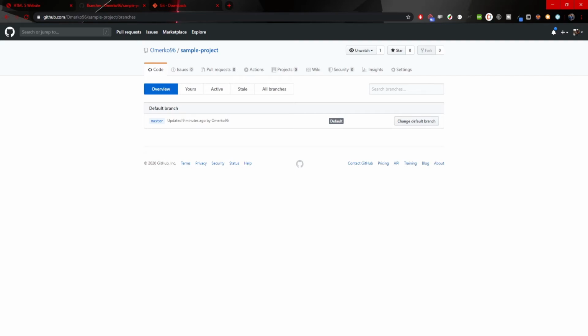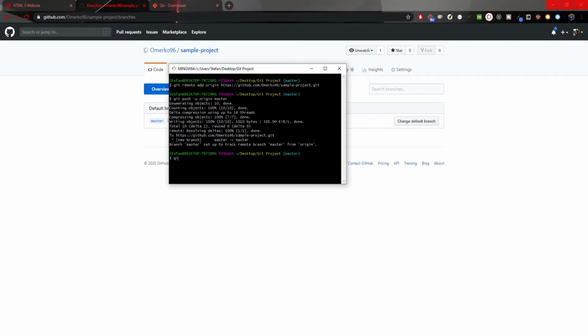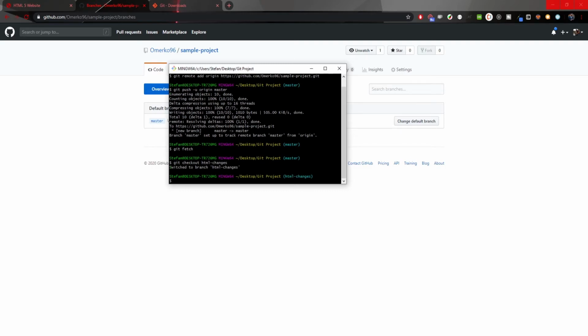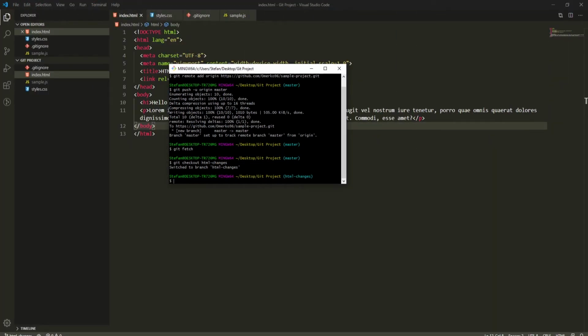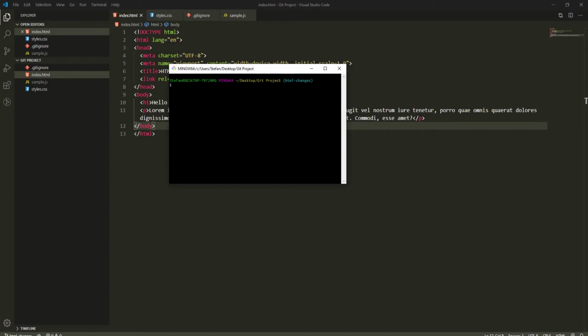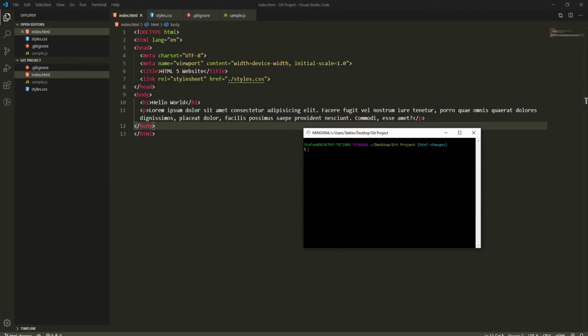So when we go back to Git Bash, now we could run git fetch. Let's see if something will happen. Nothing, but we still can git checkout to our HTML changes branch. Why? Well, because it is on our local machine. So now let's clear our Git Bash here, and we could push this branch to the GitHub also. We will type git status first to see if there is something to commit.